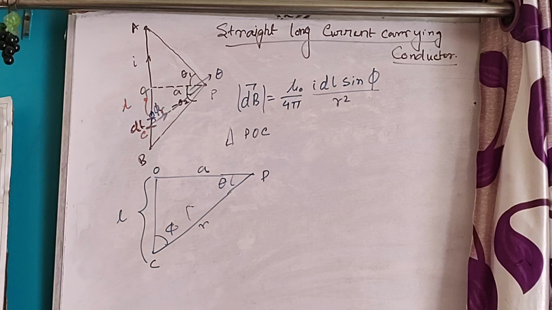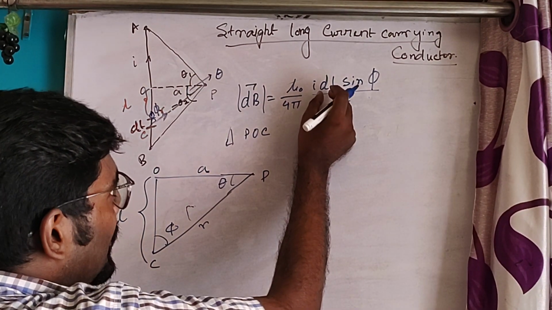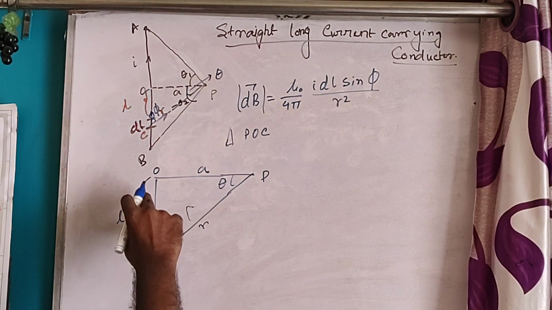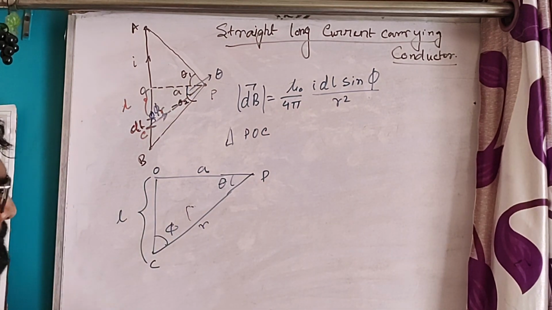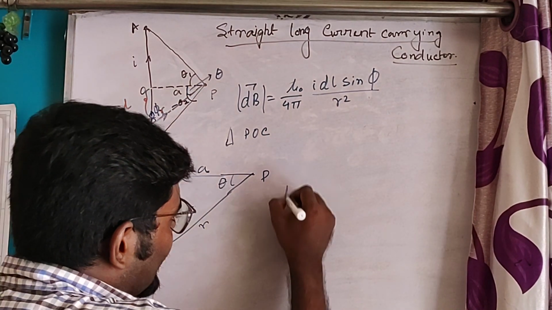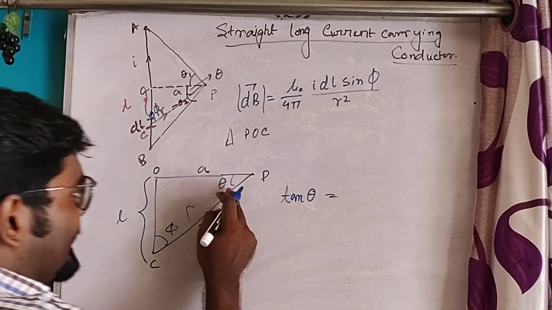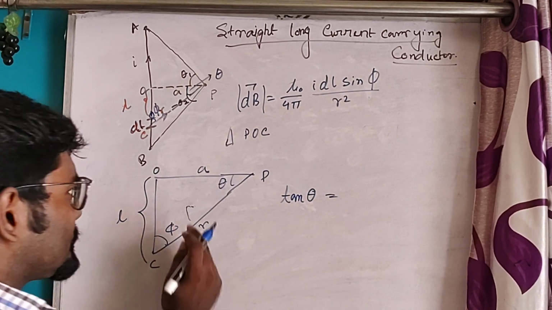Now see, to find dl, we have to first calculate the value of L. Now see, tan theta is perpendicular by base.